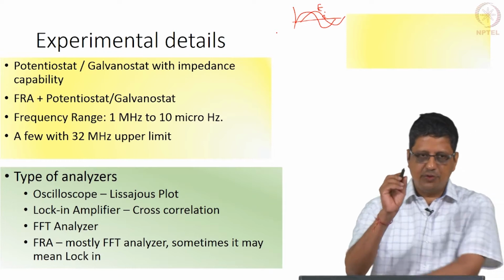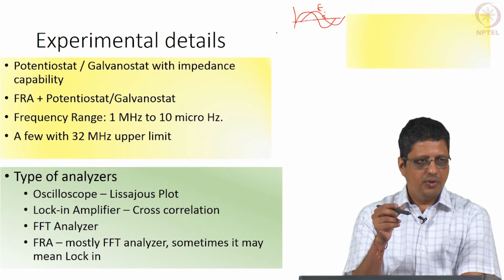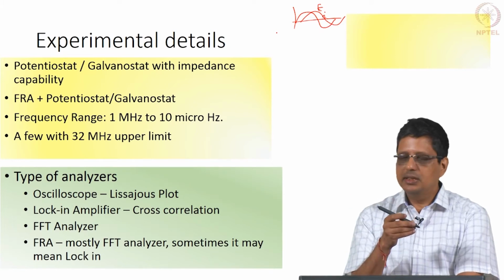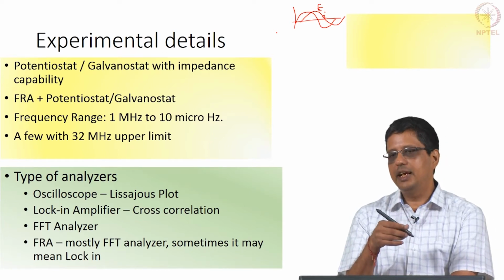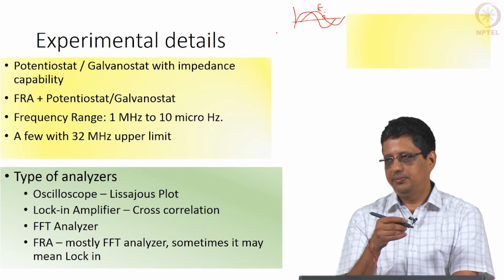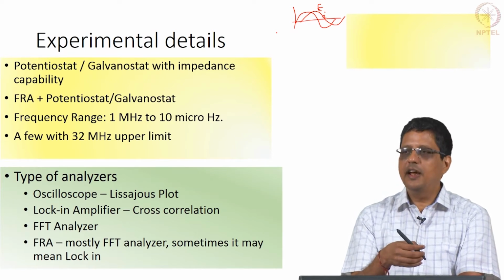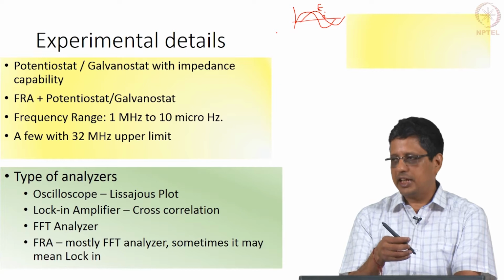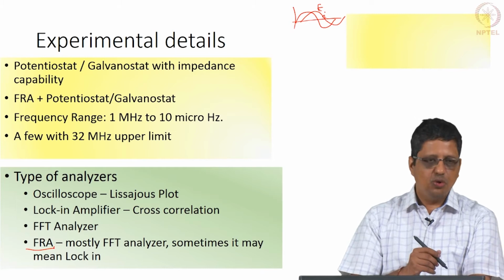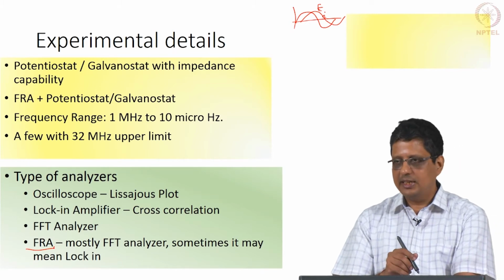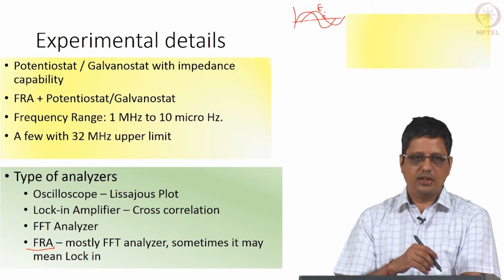But it is slow. At each frequency you have to monitor it. Maybe you can save that and take a printout and measure this value. Manually you will have to calculate the impedance. It is not used nowadays. Another type is called a lock-in amplifier. It uses a technique called cross correlation. Again, I will describe what that is a little later. And the third is called an FFT analyzer, fast Fourier transform analyzer. The term FRA, frequency response analyzer, most of the time means an FFT analyzer, although I think sometimes it has been used for instruments which also use cross correlation.